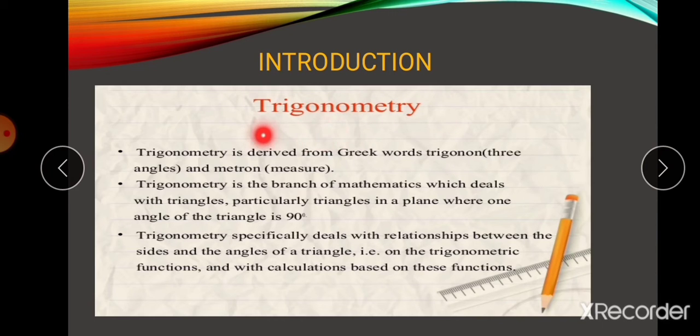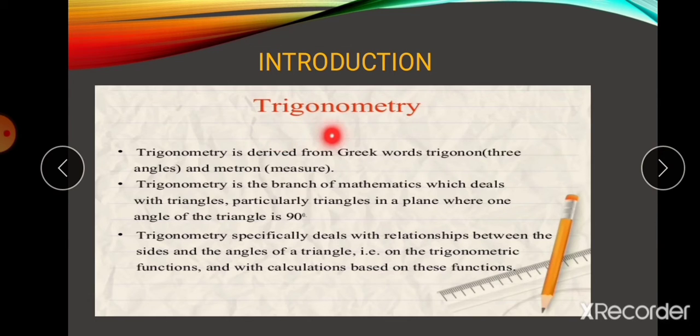3 parts. Tri means, as you know very well, 3. Gona means gonia, it's angles. And metry is measures. So in trigonometry we are going to learn about the sides and angles of a triangle. Tri means triangle, 3 sides. Which figure has 3 sides? It is nothing but a triangle.